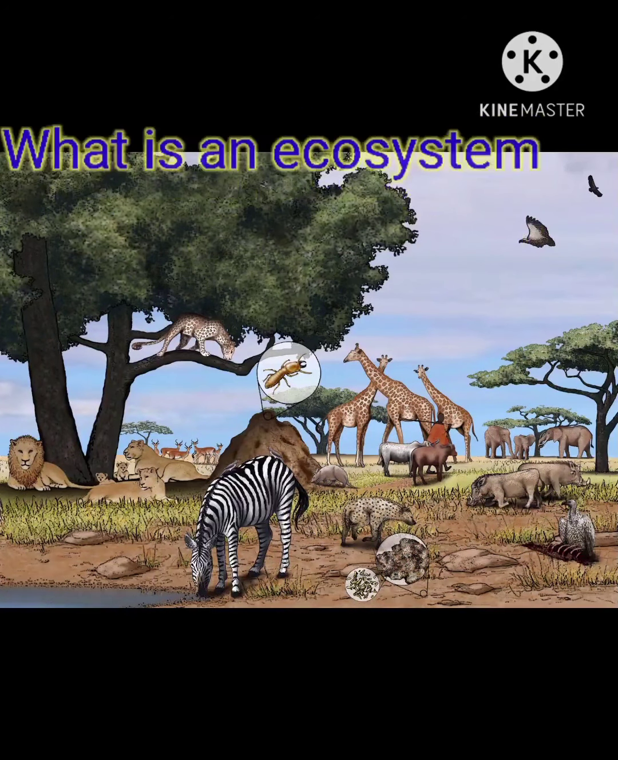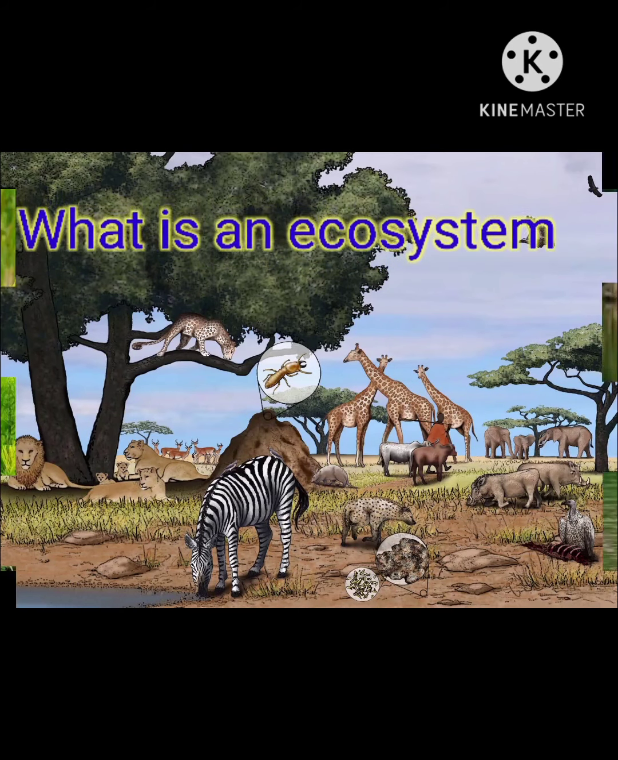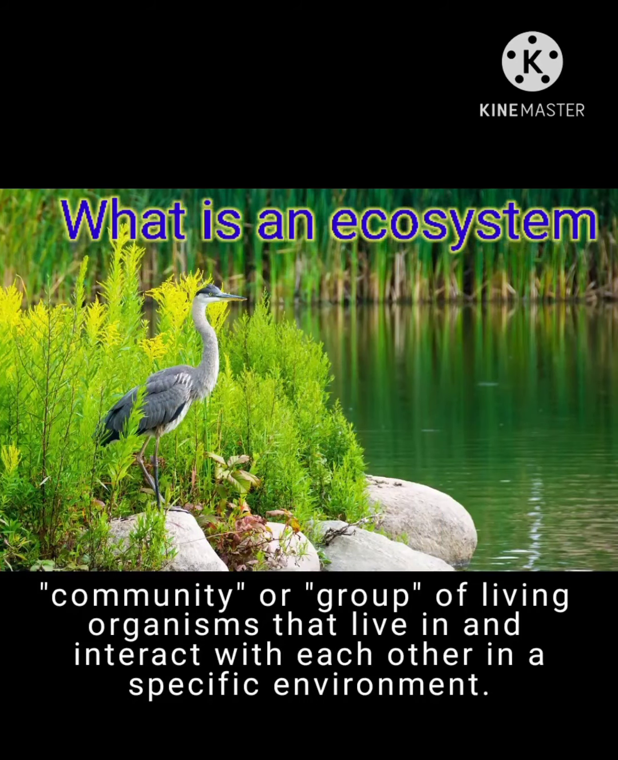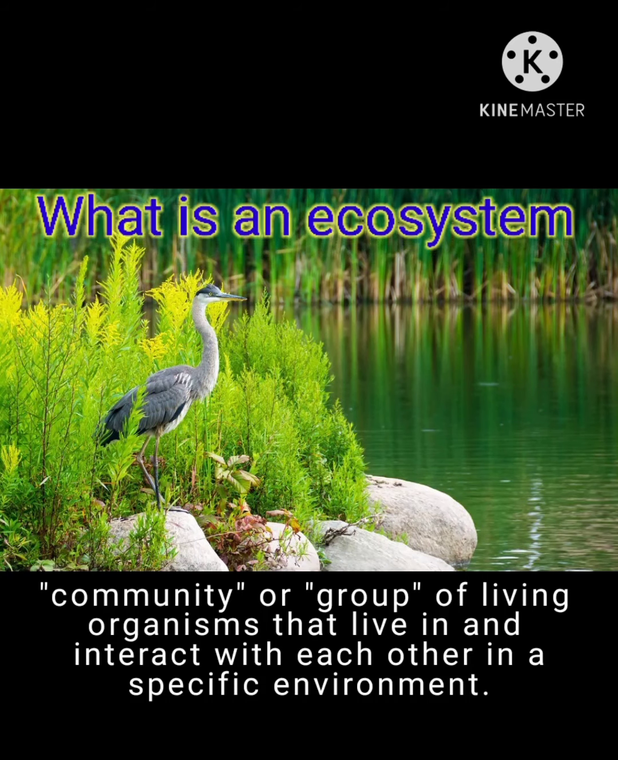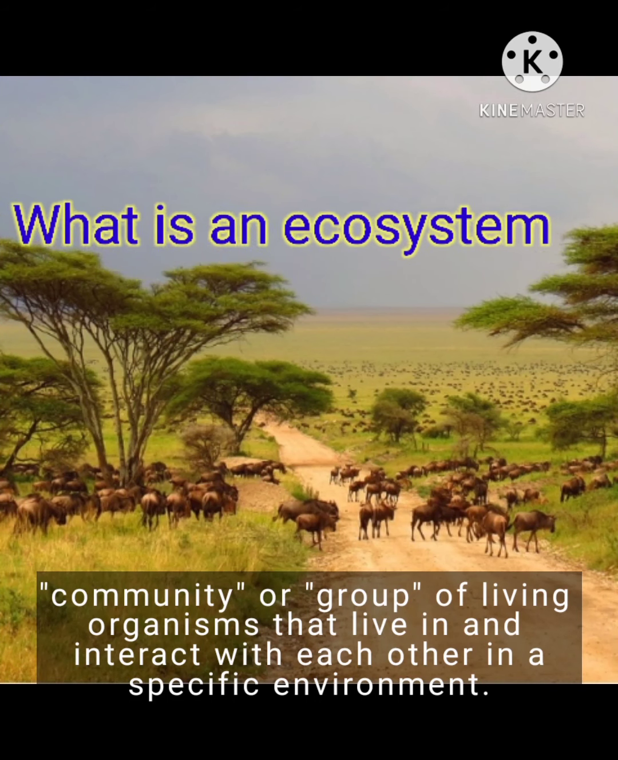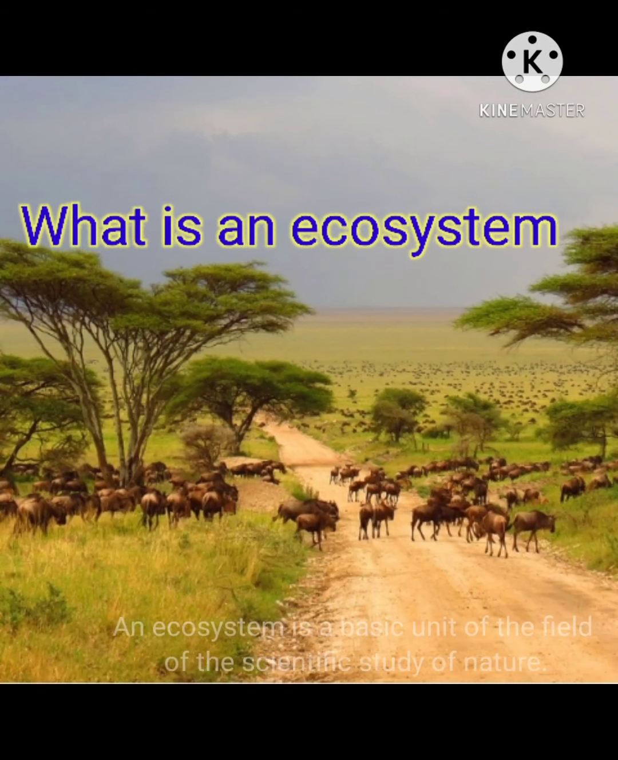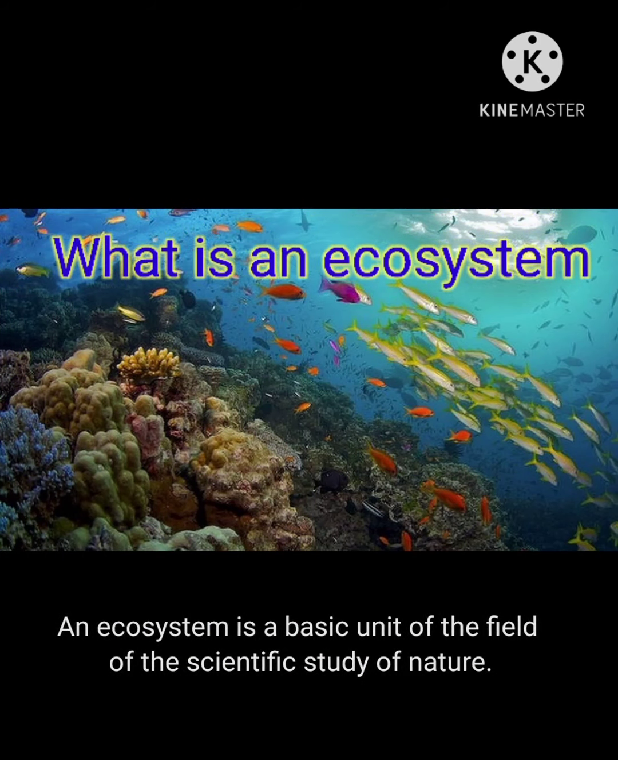What is an ecosystem? The simplest definition of an ecosystem is that it is a community or group of living organisms that live in and interact with each other in a specific environment. An ecosystem is a basic unit of the field of the scientific study of nature.